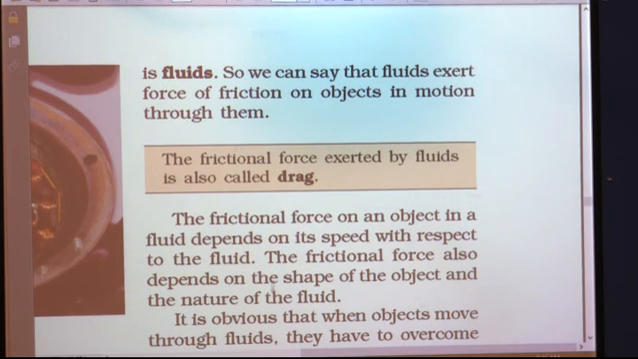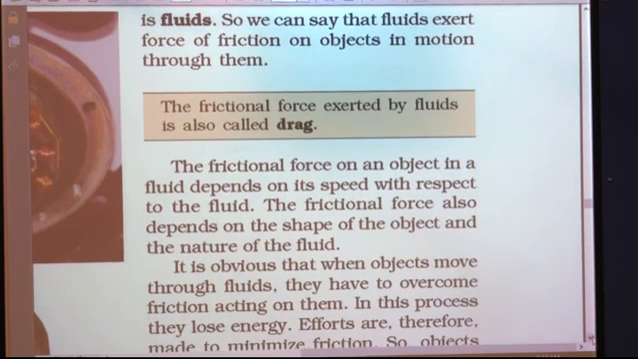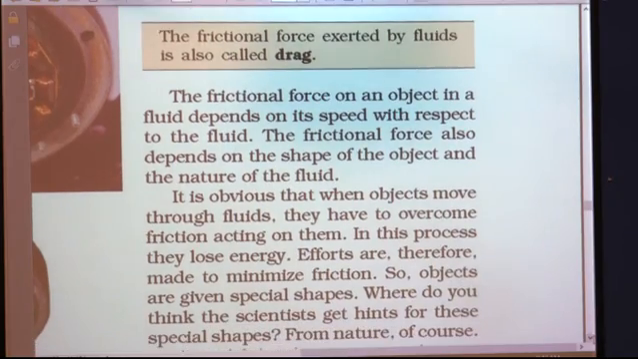The frictional force also depends on the shape of the object and also the nature of the fluid. So, see, the same frictional force is not offered by every liquid on every object. It depends on many factors. What is the first factor? It depends on the speed of the object. It also depends on the shape of the object, and it depends on the nature of the fluid also. Okay, so based on this, there is a different force of friction in different fluids.